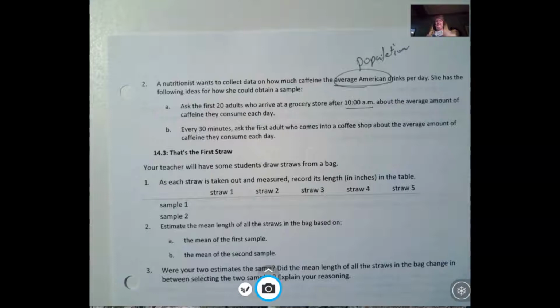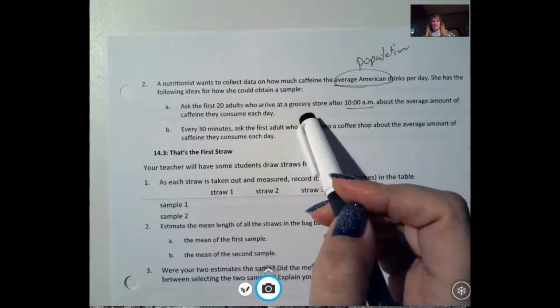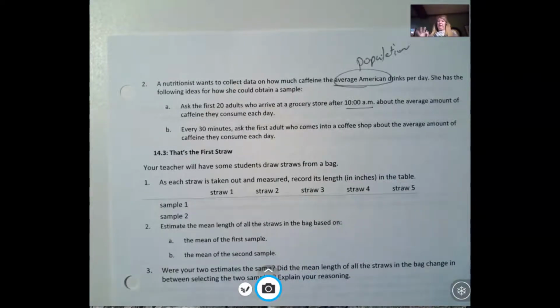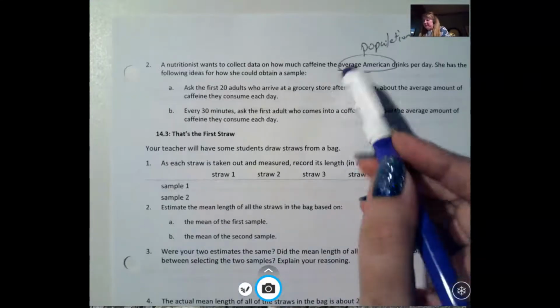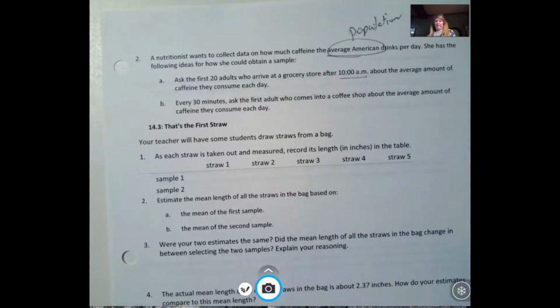On the other side you could say they get up early, depending on your thoughts on that. But it's definitely a particular group of people. And it's people who are at the grocery store, so you're leaving out all of the people that are working or all the people that are just home. So that's not really the average American.